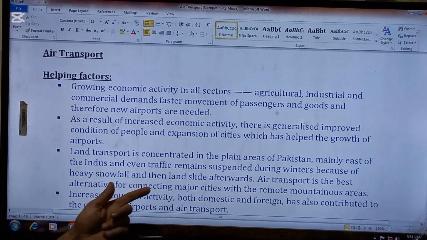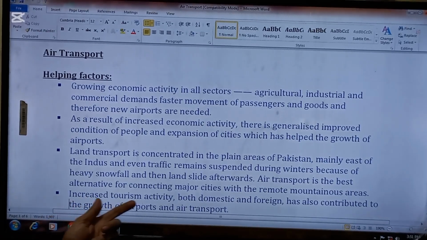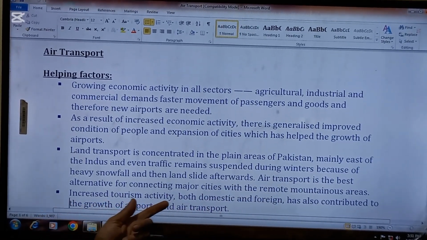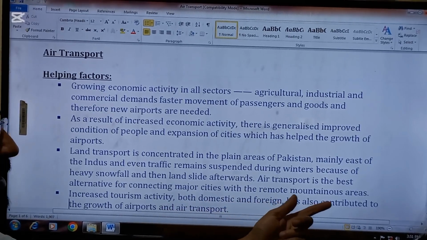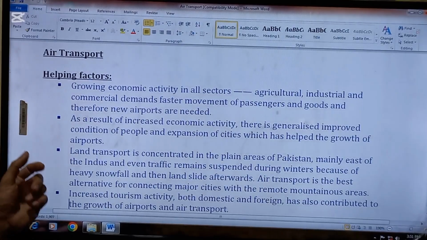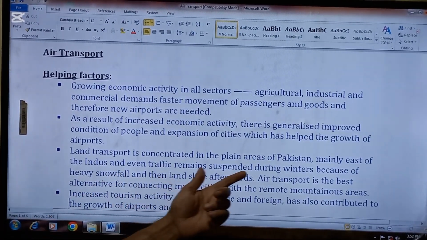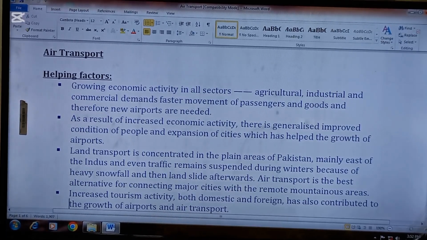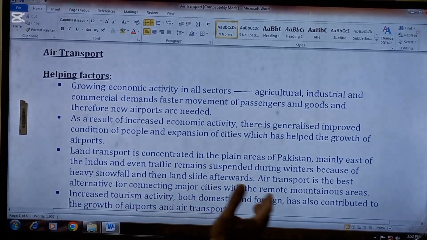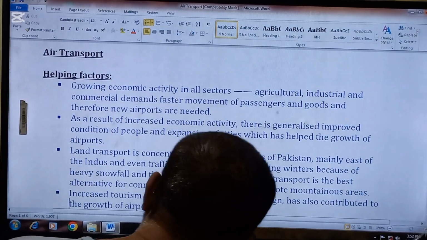Number three is land transport is concentrated in the plain areas of Pakistan, mainly east of the Indus, and even traffic remains suspended during winters because of heavy snowfall and then landslides afterwards. Air transport is the best alternative for connecting major cities with the remote mountainous areas. So the third thing which helps air transport is that land transport is concentrated in plain areas, and in heavy weather when snow falling and landsliding occurs, air transport is the only alternative which connects major cities with the mountainous areas.